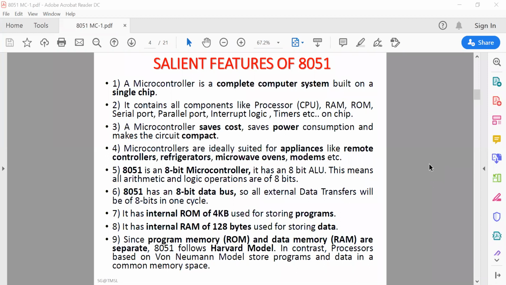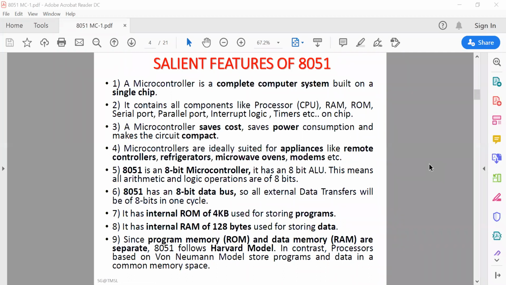To implement a system or to operate any function, 128 bytes of RAM is enough to implement any process using a microcontroller. Since program memory and data memory are separate, it follows the Harvard architecture.